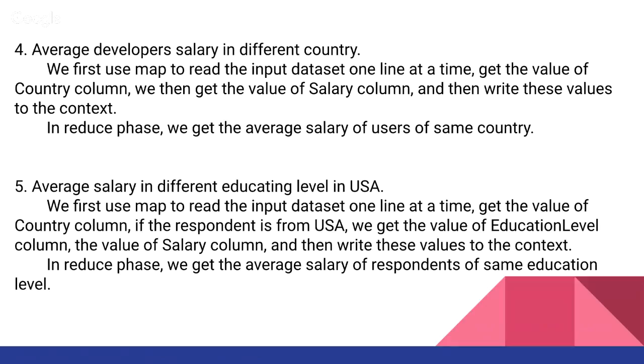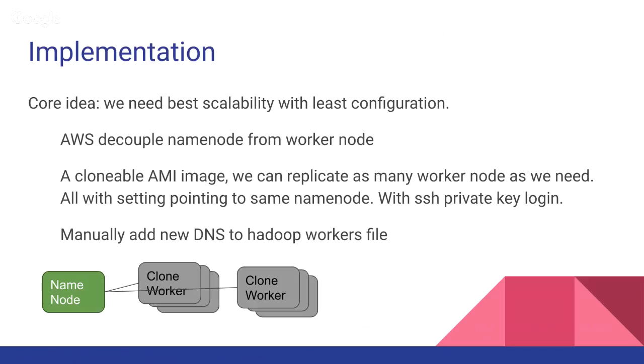So let's talk about the fifth problem, average salary at different education levels in the USA. We first use map to read the input data set and get the value of the country column. If the respondent is from the USA, we get the value of the education level and the value of the salary column. We write these values to the context. And in the reduce phase, we get the average salary of respondents of the same education level. The above summarizes the program logic we use to generate the 5 outputs we want.